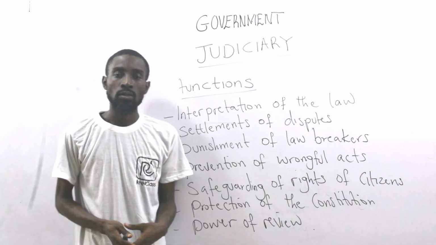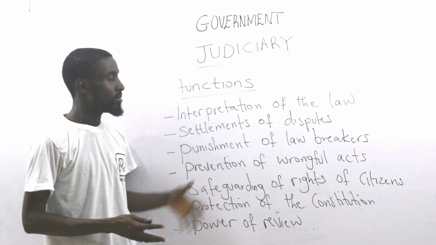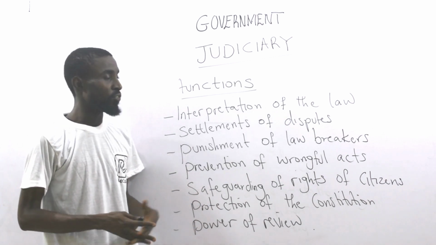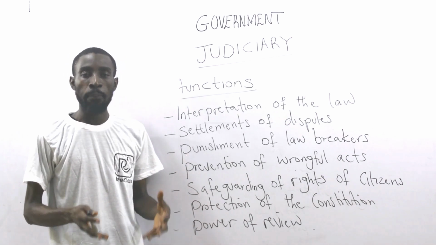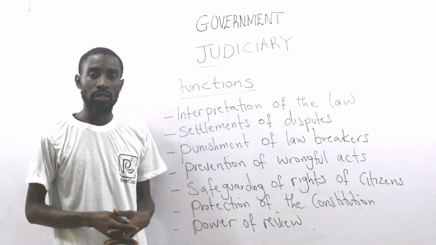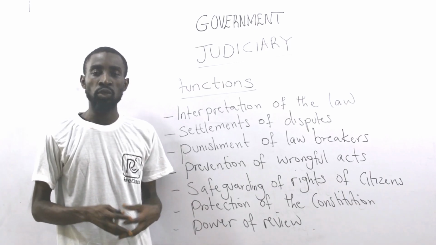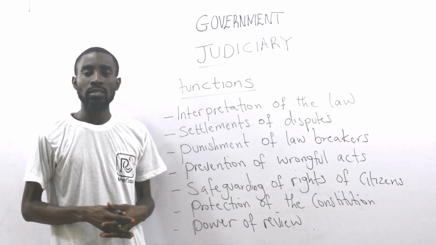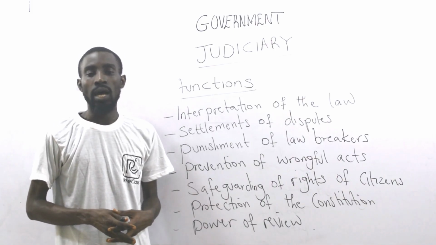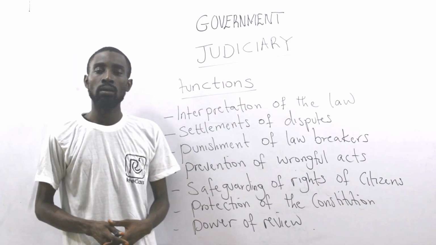Now, in this class, we are looking at the judicial organ of government. The judicial organ of government, or judiciary, is that organ of government known for interpretation of the law and punishment of lawbreakers or offenders. When you talk about the judicial organ, members include the magistrates, the judges, and the entire court system. So they all make up the judicial organ.